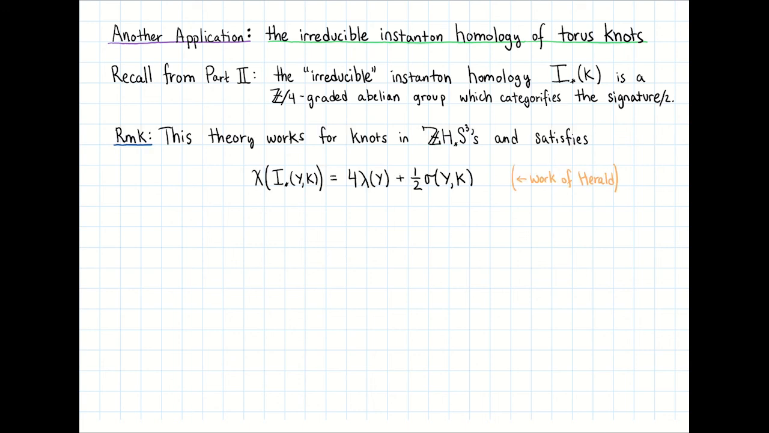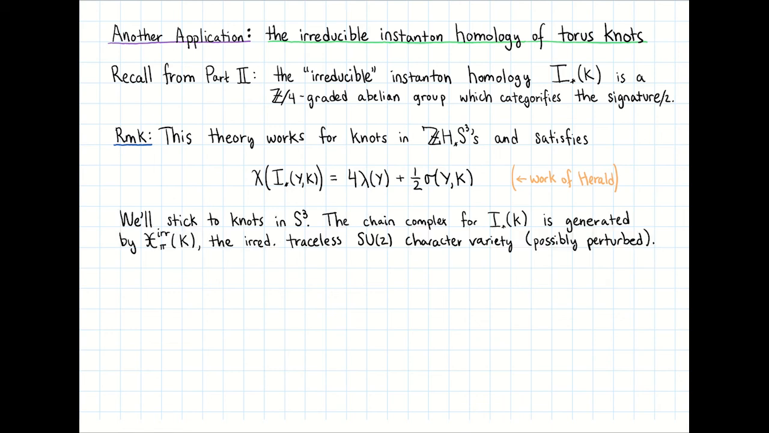At this point, I'd like to remark that this theory works for knots in integer homology 3-spheres, just like above. And in this generality, we have the following relation. The Euler characteristic of the irreducible instanton homology of Y, K is equal to 4 times the Casson invariant of Y plus 1/2 the knot signature. And this, again, is essentially due to the work of Chris Herald. For what follows, we'll stick to knots in the 3-sphere.